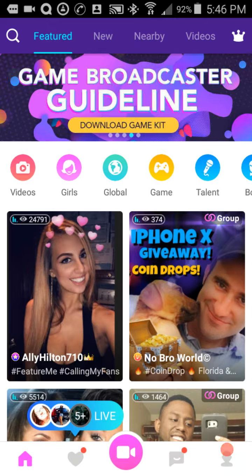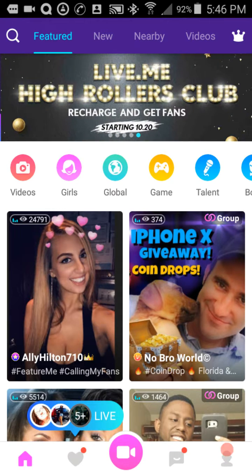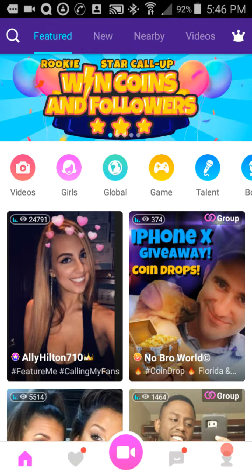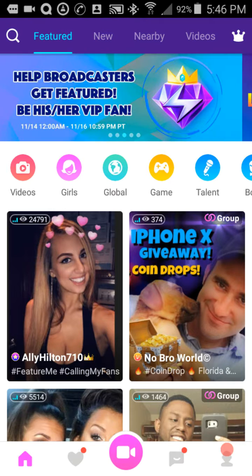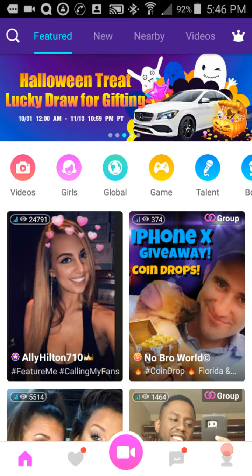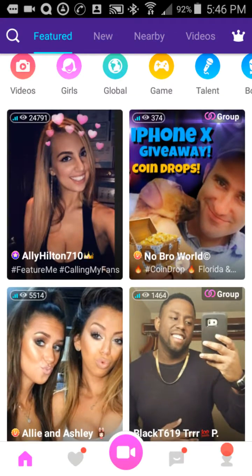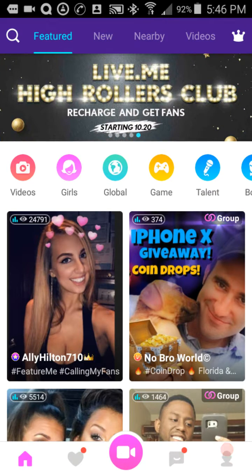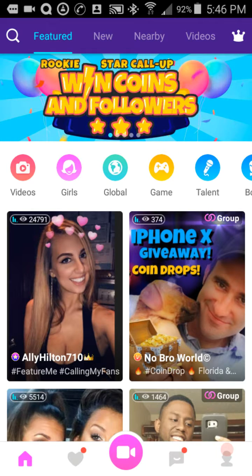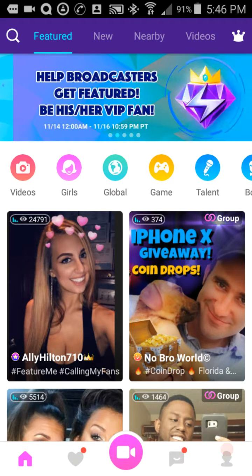When you first get into the app, you'll see the top bar, you'll have the magnifying glass, you'll have the featured space, you'll have new, nearby, and videos. Featured means these are the top broadcasters. That's your first main page right here. These people have either been on for hours or they have so many followers, so many viewers, and something going on that they're featured above everybody else from being seen.